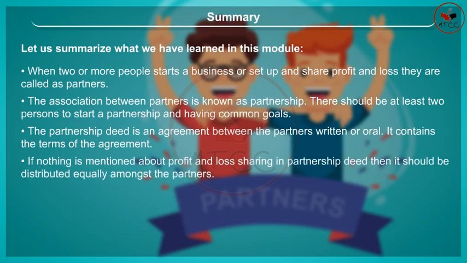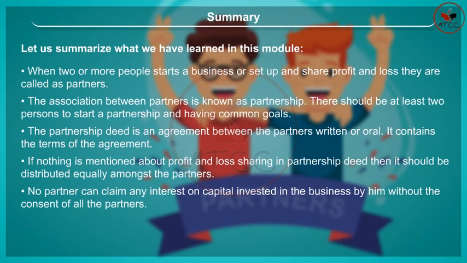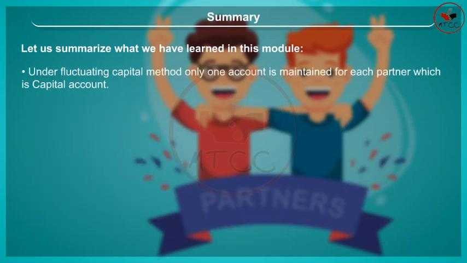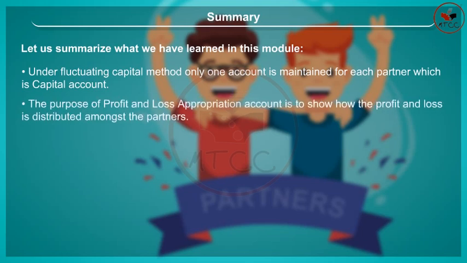If nothing is mentioned about profit and loss sharing in partnership deed, then it should be distributed equally amongst the partners. No partner can claim any interest on capital invested in the business by him without the consent of all the partners. In fixed capital method, the capital of the partners remains fixed by the time more amount is invested or withdrawn as per the agreement. Under fluctuating capital method only, one account is maintained for each partner, which is capital account. The purpose of profit and loss appropriation account is to show how the profit and loss is distributed amongst the partners. At times,